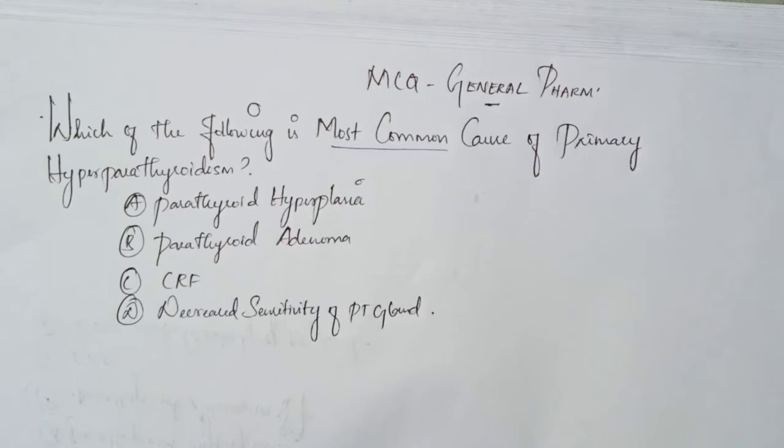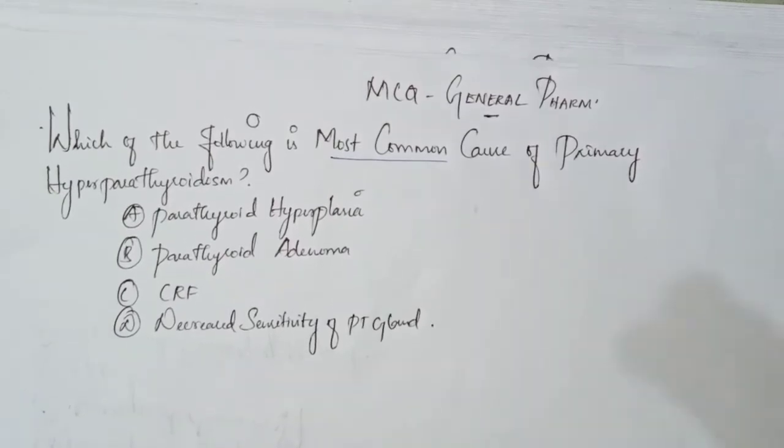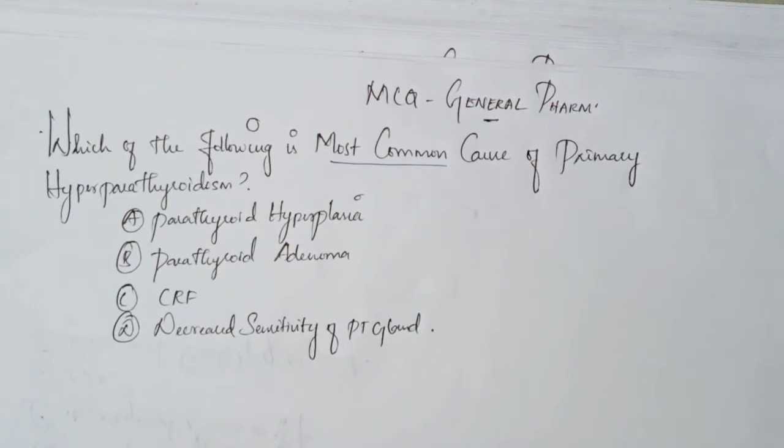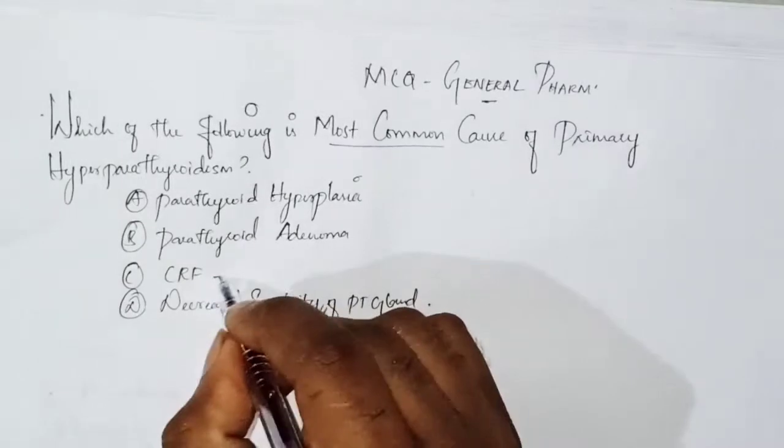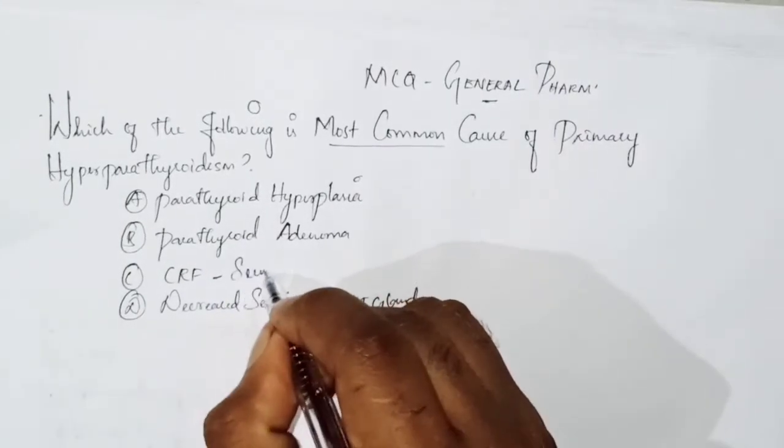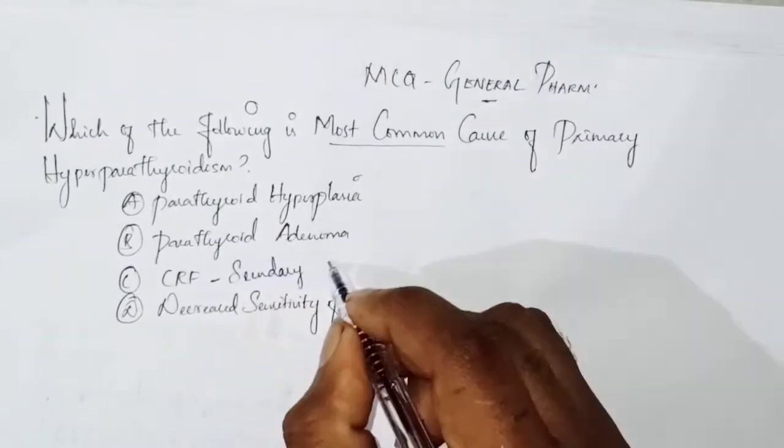So in these options, we are very clear that CRF, that is chronic renal failure, is not going to be the common cause of primary hyperparathyroidism, because it is the cause for secondary hyperparathyroidism.